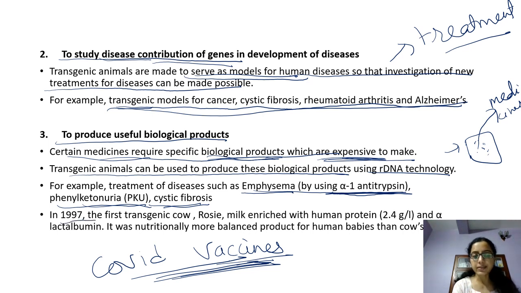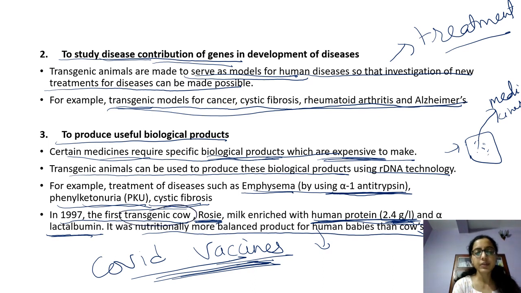In 1997, the first transgenic cow was produced, which was Rosie. The benefit of this was that it gave milk enriched with human protein. It contained 2.4 grams of human protein per liter of milk, along with alpha-lactalbumin. These were not present in natural cow's milk. So this was a nutritionally more balanced product for human babies than cow's milk. This is the example of the transgenic cow Rosie, produced in 1997.